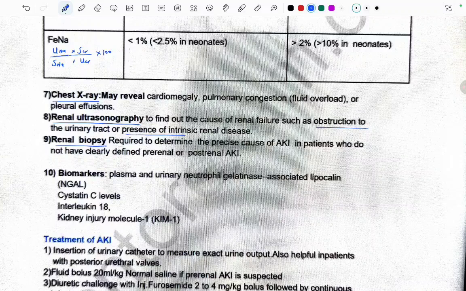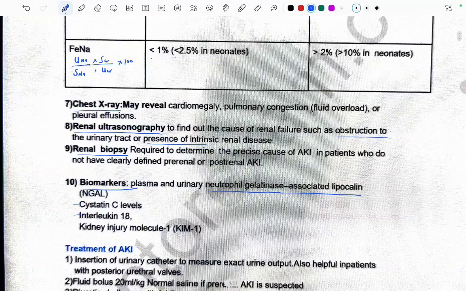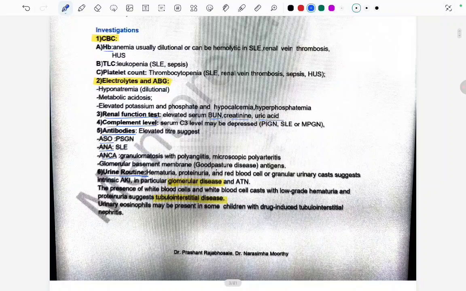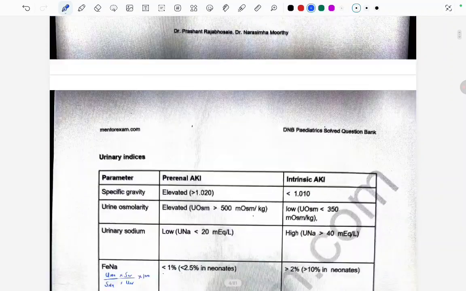And there are certain biomarkers like the plasma and urinary neutrophil gelatinase associated lipocalin, that is NGAL. That is what? Neutrophil gelatinase associated lipocalin. Cystatin C levels, interleukin 18, and kidney injury molecule KIM1. Okay, so these are all the investigations that could be done in case of AKI: CBC, electrolytes, and ABG, renal function test, complement levels, antibodies, urine routine, and chest X-ray, renal ultrasonography, renal biopsy, and the biomarkers.